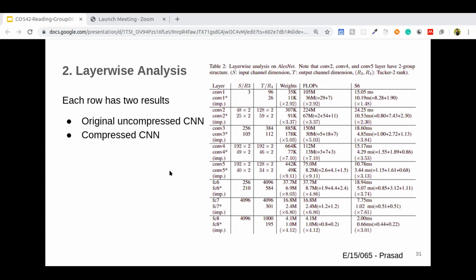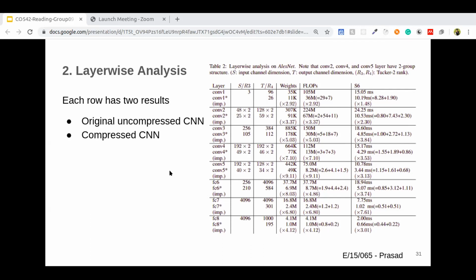Due to this compression, the amount of weights reduces from 307 kilobytes to 91 kilobytes. After compression, a layer in the compressed network performs three matrix multiplications. They give the details of the three matrix multiplications for each of weights, FLOPs, and runtime.